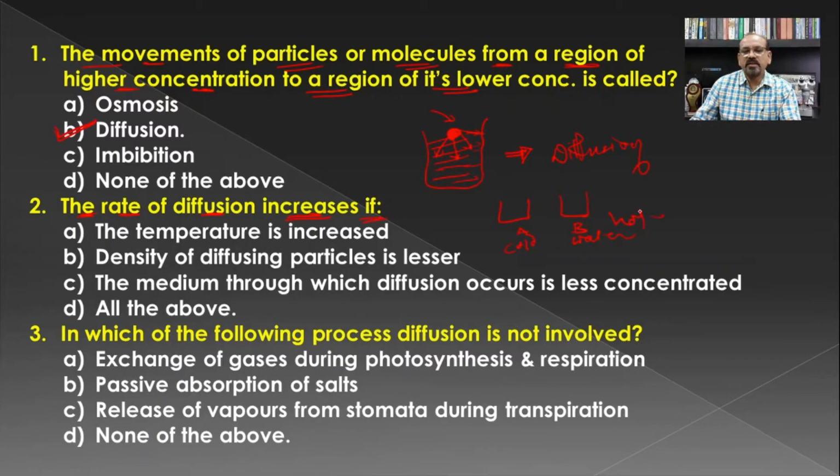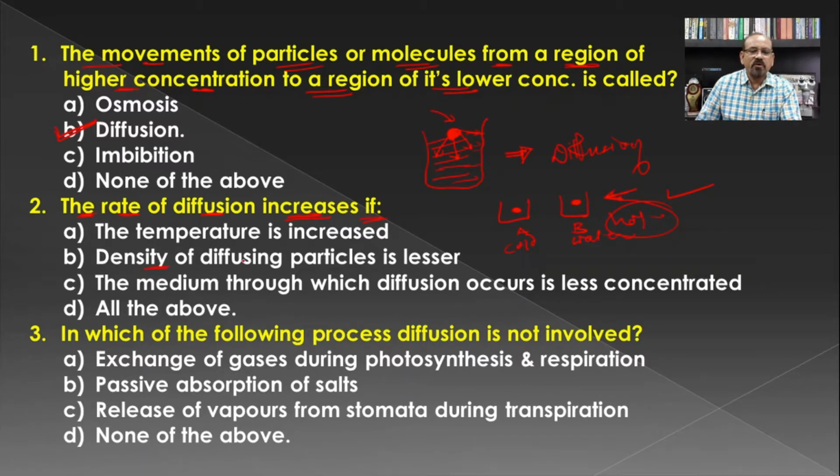In such a case, if we put 1 spoon of sugar or salt, then the diffusion of the particles will be fast in the hot water. It means that when there is an increase in the temperature, there is an increase in the rate of diffusion.